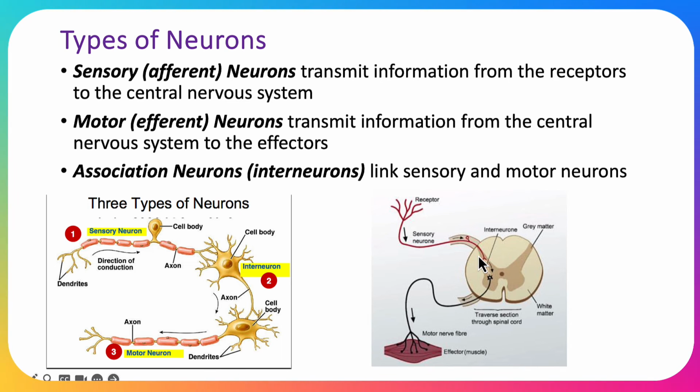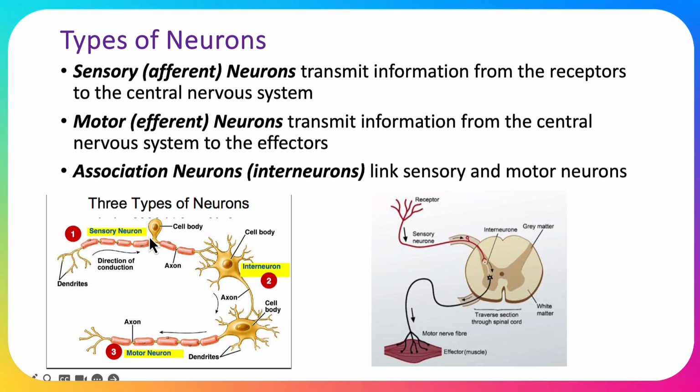The other way we can differentiate between the sensory and motor neurons, if we have a look at this picture here, is that the motor neuron has its cell body within the spinal cord, but the sensory neuron does not. The sensory neuron has its cell body outside of the spinal cord.